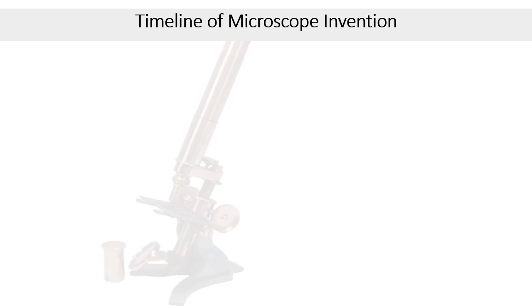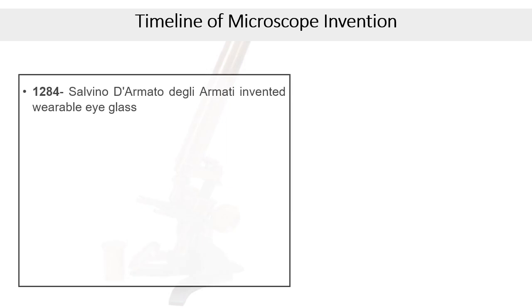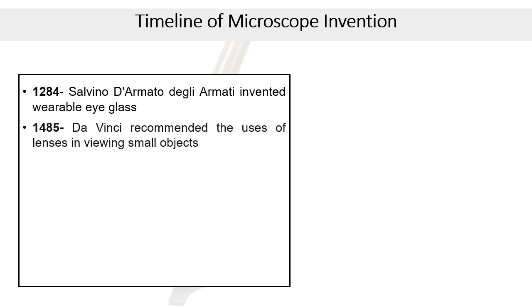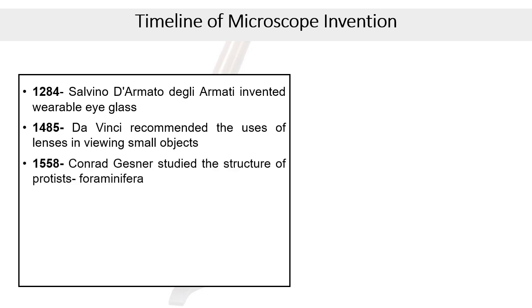Let us swiftly move across the various events which had led to the invention and gradual development of microscopes, for which today we have some of the best imaging techniques in science. The first kind of such invention dates back to 1284, when Salvano Armati invented wearable eyeglasses. In 1485, Vinci recommended the use of lenses in viewing small objects. In 1558, Conrad Gessner published the results of his observation of protists called foraminifera. It was obvious from his sketches that he had used some form of magnifying lenses.